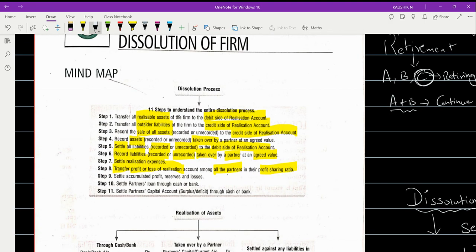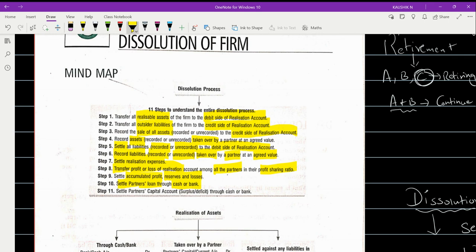Okay, as a point, you have to transfer and settle all the realization expenses and then transfer the profit or loss of realization account among all the partners in the profit sharing ratio, and then settle accumulated profit, reserves, and loss. So how will you settle this accumulated profit, reserves, and losses? Just simple, you have to transfer it to your partner's capital account. So that will go as an entry, and this will go to the partner's capital account, and then settle the partner's loan account through cash or bank. So this is nothing but your internal liability. For this, you have to prepare the loan account of the partners and make a payment.